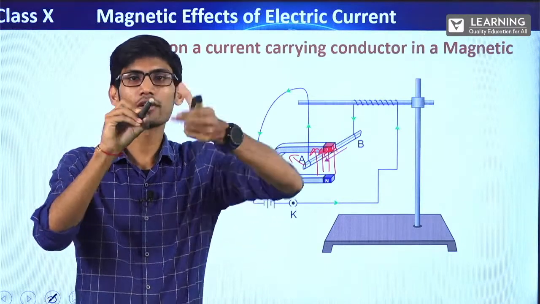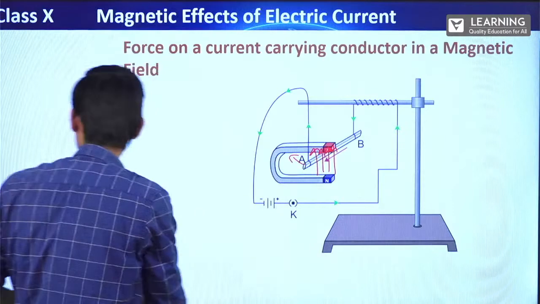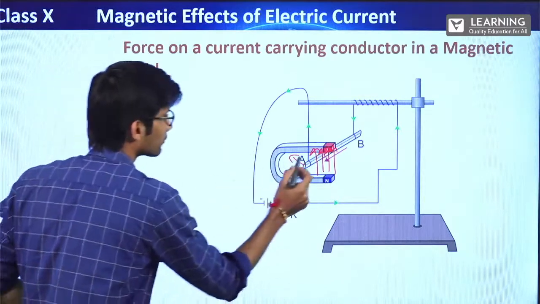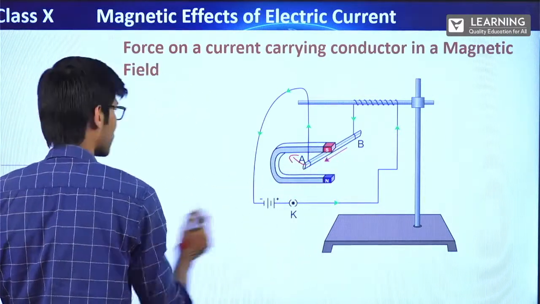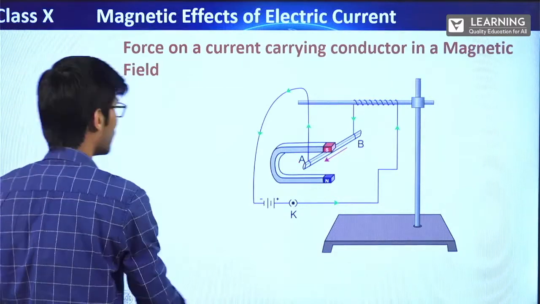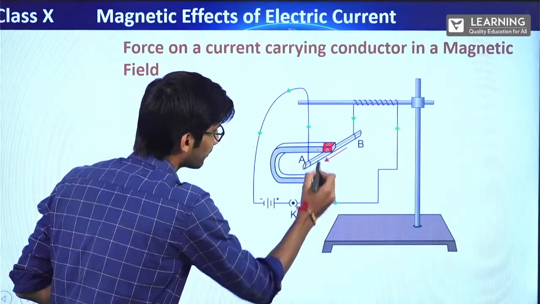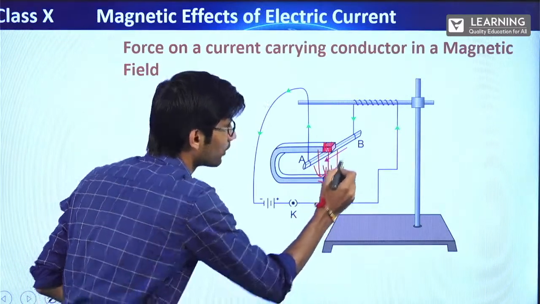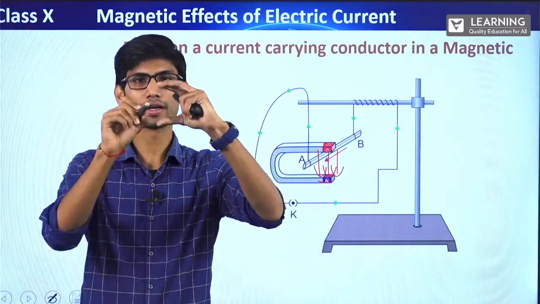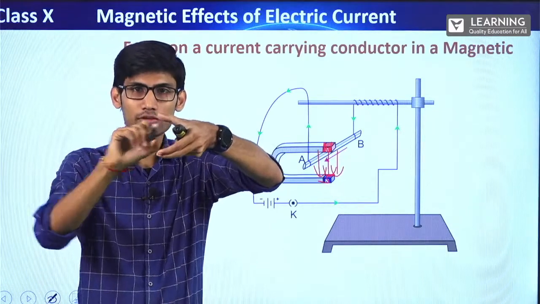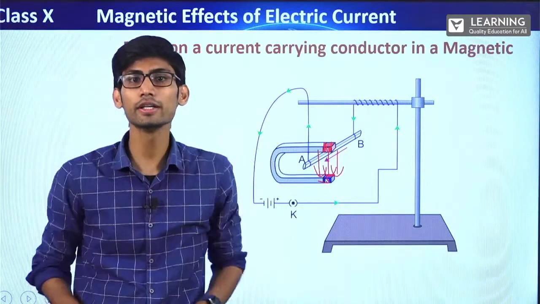Fine. Now if I reverse this magnet or if I reverse the polarity, suppose I make this north and this south, the magnetic field lines will be like this, right? So now this is the horseshoe magnet. If I reverse the polarity, this will go away. Clear?